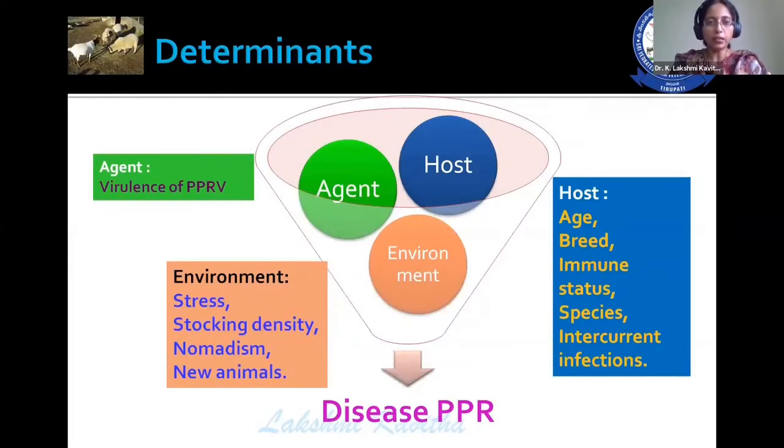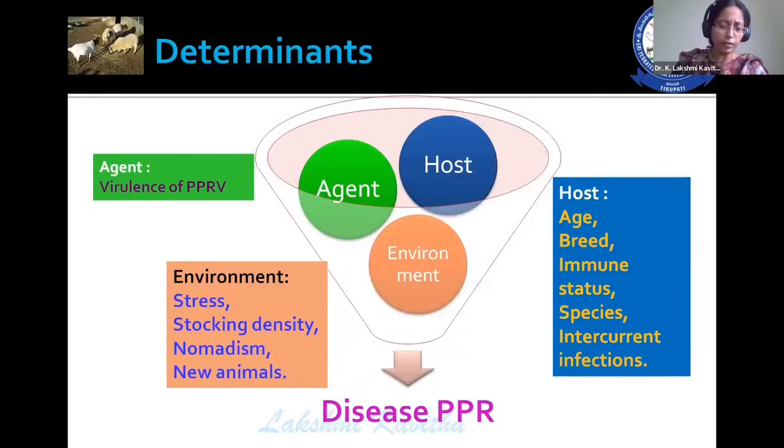Determinants are the factors that are responsible for the occurrence of an outbreak. Outbreaks don't happen just like that. There is a series of events for the outbreak. These series of events are accumulated by different factors like agent factors, environmental factors, and host factors. In case of PPR, the agent factor is the virulence of the PPRV, that is viral virulence.